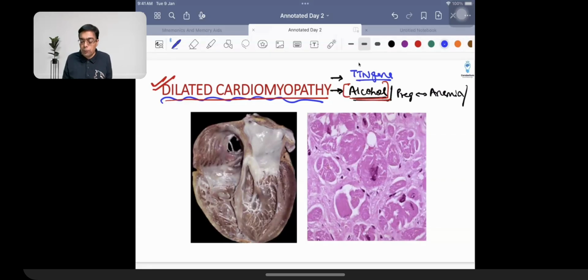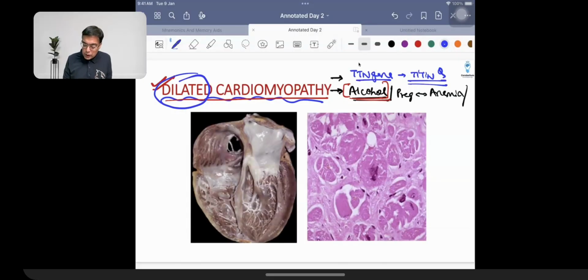The TTN gene is going to be coding for a protein that is given the name of titin, and that is what is going to be responsible for causing the trouble. So when the heart is dilated, it cannot contract properly. When it cannot contract properly, that is what is responsible for causing systolic dysfunction. Systolic dysfunction, in hemochromatosis, both can occur. Iron overload can be responsible for causing dilated as well as restrictive cardiomyopathy, right?